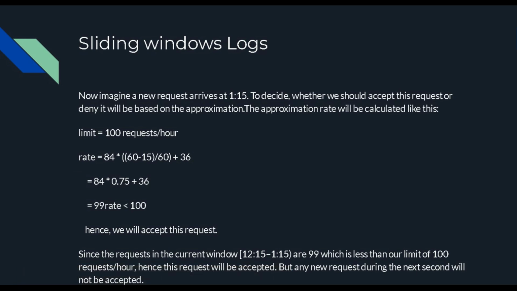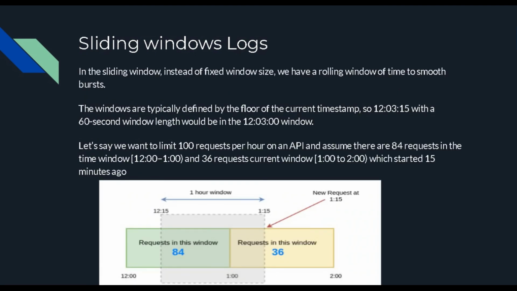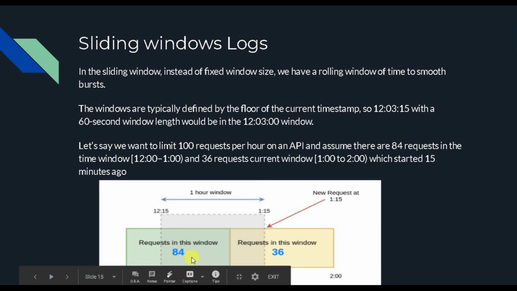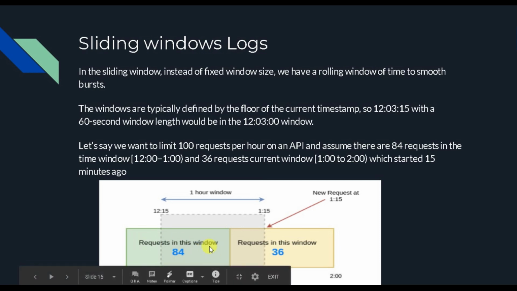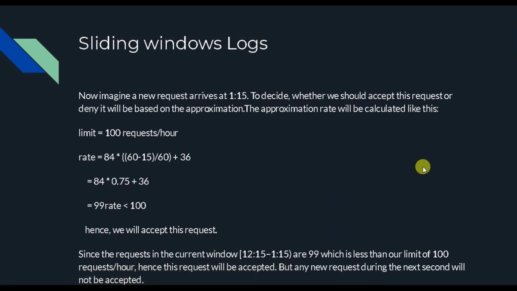So the request window was from 12:15 to 1:15, and 99 requests, which is less than our limit of 100, will be accepted, but any new request after that period will be rejected. Okay, so keep studying this. 12 to 1 was a time frame. Sliding window starts from 12 to 1:15, in which, in a corner case, 36 requests come somewhere around 12:45. Okay, so this is the rate limit window. On the basis of this formula we derived, if it is less than 100, then we are going to accept this request.